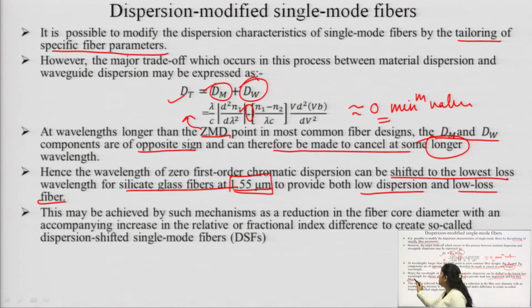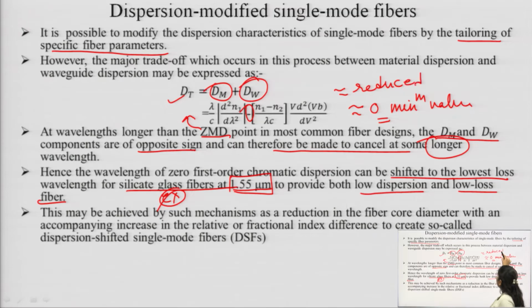If we are going to reduce it, we are getting the low loss fiber, a low dispersion fiber, and this is an example, that is for the silicate glass fiber we can obtain at this 1.55 micrometer. This can be achieved by such mechanism as a reduction in the fiber core diameter. So, what can be done? You can easily see that, of course, N1 is in the numerator side. So, if we want the resultant to be reduced,